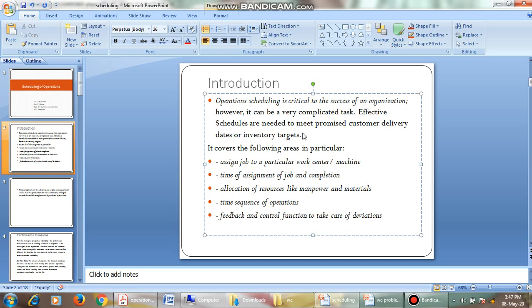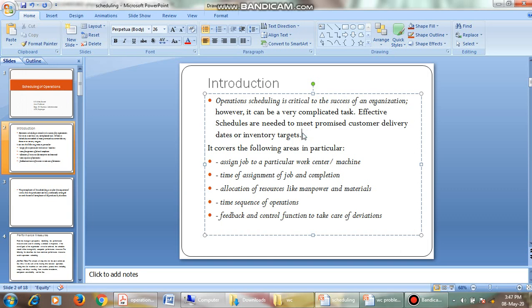Here we have the process. The process includes assigning a particular job to a particular machine, department, or workplace, and then giving the time for it, that is, the starting time and the ending time, and allocating the resources required for the particular job like materials, machineries, workers, equipment and all. And then we have the time sequence, that is, which work has to be done first, which work has to be done second, like this.